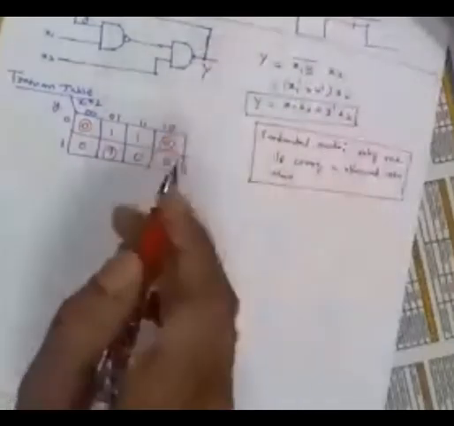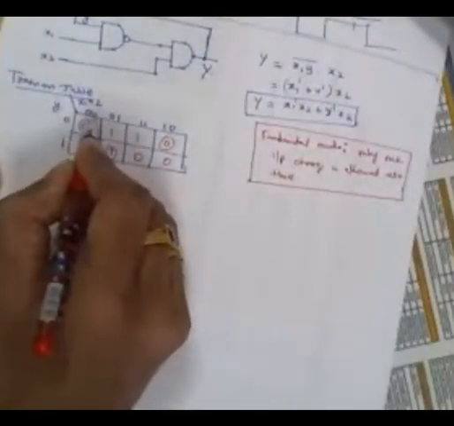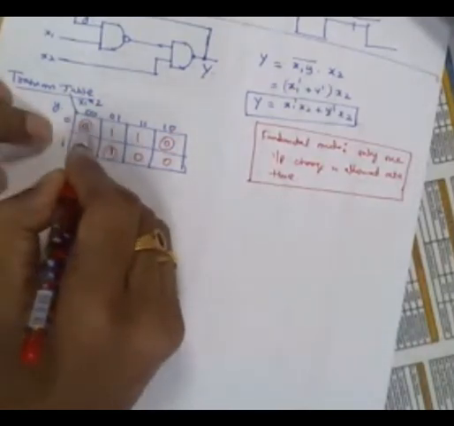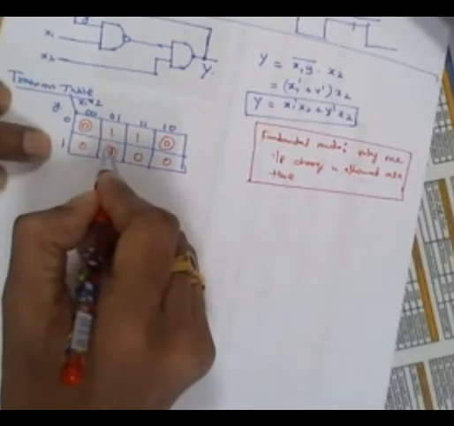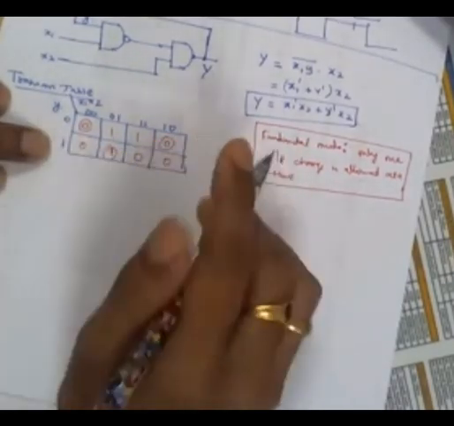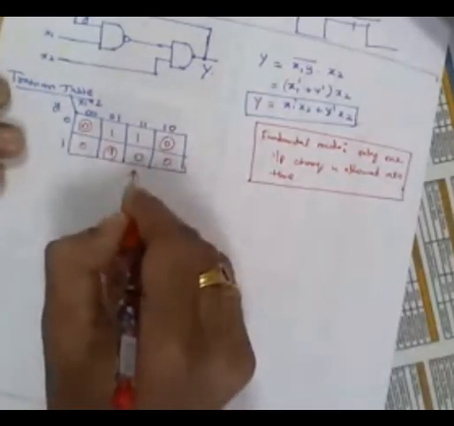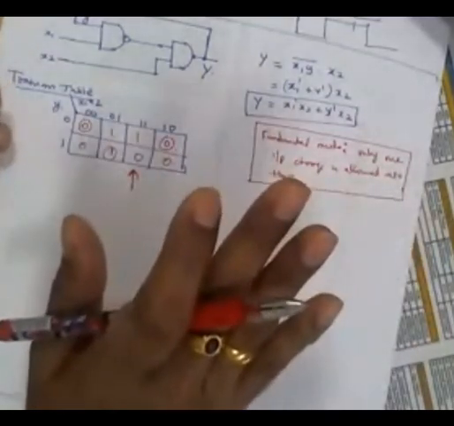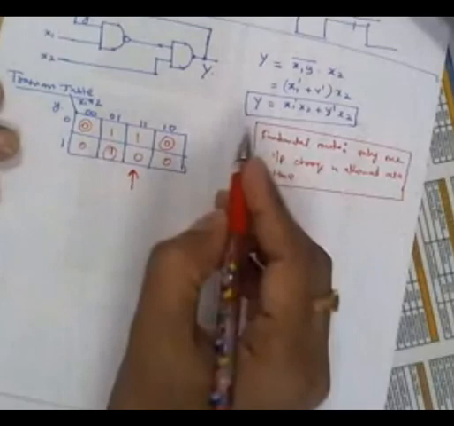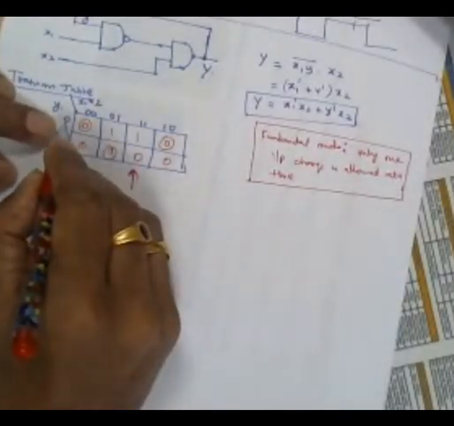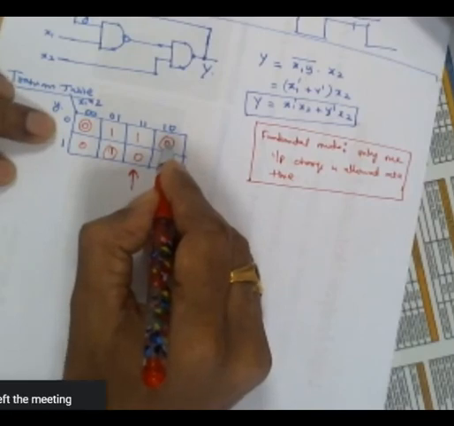Now listen, if 0, 0 goes to 0, 1, that means we are changing 0, 0 to 0, 1. Then the 0 will become 1, it will come here, there is a stable state, and the circuit will be in the stable state. In the same way, the circuit will be almost in the stable state except this state. You can analyze later, you will come to know that everything is a stable state. Now, suppose input X1, X2 is 1, 0, and the small y is 0, then there is a stable state. The circuit is in the stable state.